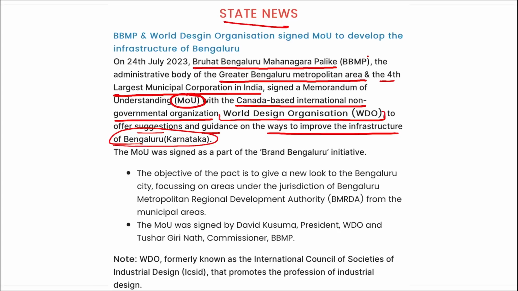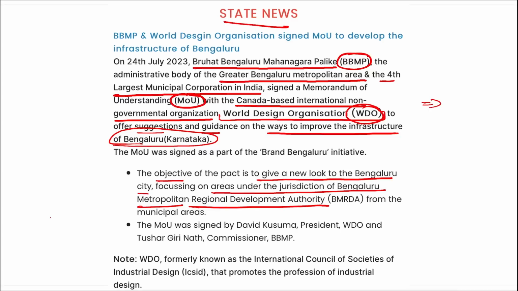It is the municipality of Bangalore, that is Bruhat Bengaluru Mahanagara Palika BBMP. They signed an MOU with WDO, that is World Design Organization, to develop better infrastructure for Bangalore. Correct? The objective of the pact is to give a new look to Bangalore city, focusing on areas under the jurisdiction of Bangalore Metropolitan Regional Development Authority. Correct? Important. Take a note.